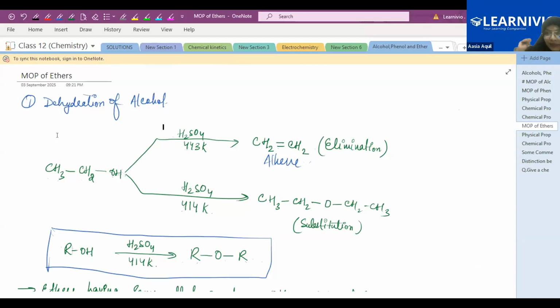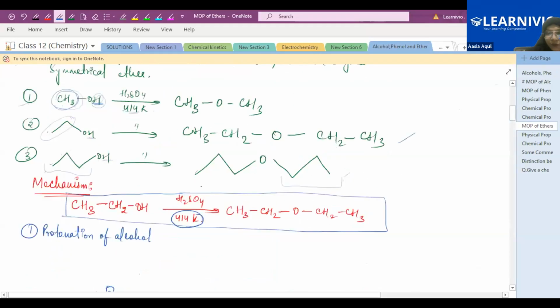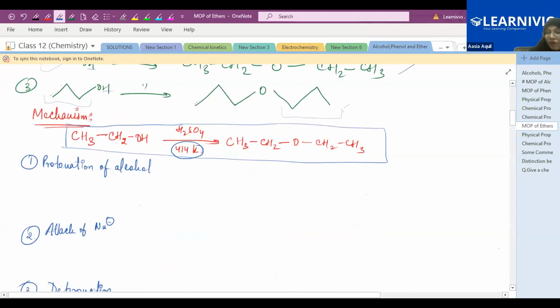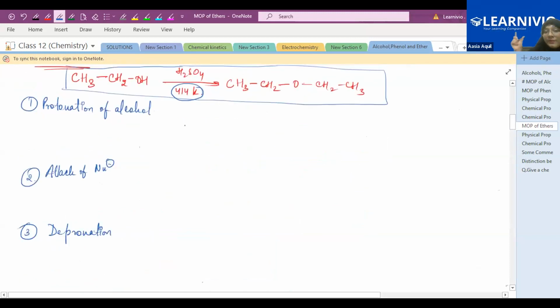You will not get an ether there. That's why we are using the temperature 414 Kelvin. At 414 Kelvin with the strong acid, ethanol will get converted to a symmetrical ether. Right? So let's see.